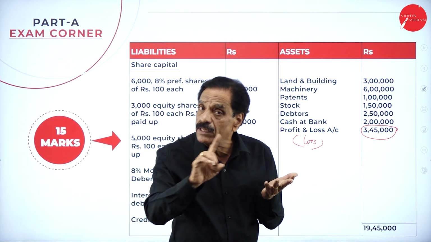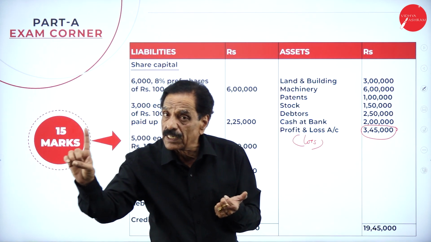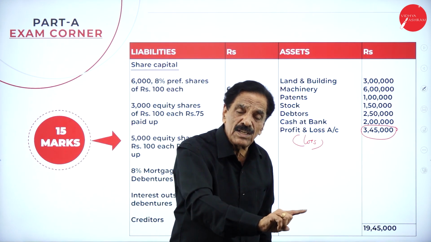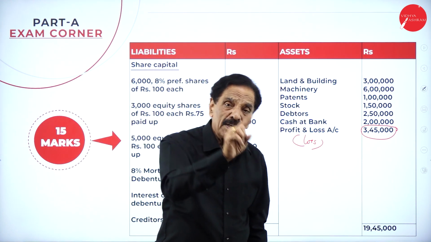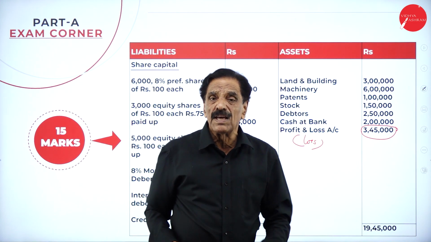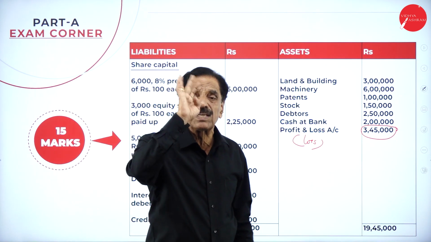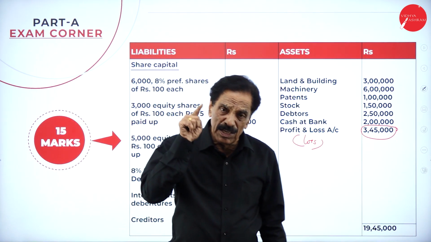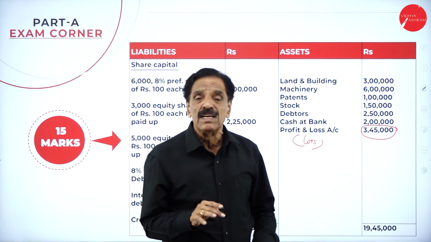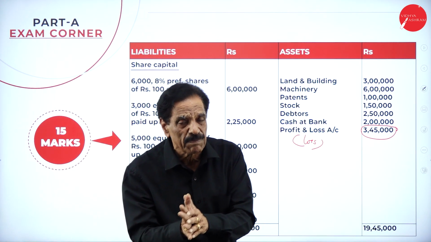First, you have to pay the secured creditors. Then you have to pay the legal expenses, the liquidator's remuneration, percentage on assets realized, percentage on preferential creditors, percentage on unsecured creditors, then the liquidation expenses, then the debentures and their interest, then the preferential creditors, then the unsecured creditors, then the preference shareholders and their dividend. If any amount is left over, it should be paid to the equity shareholders.